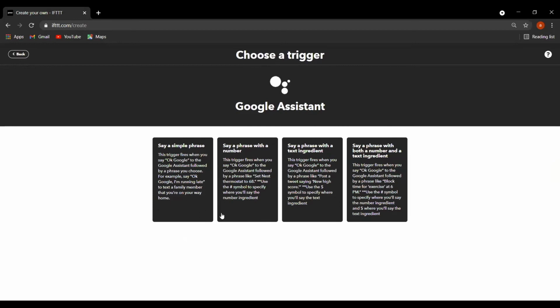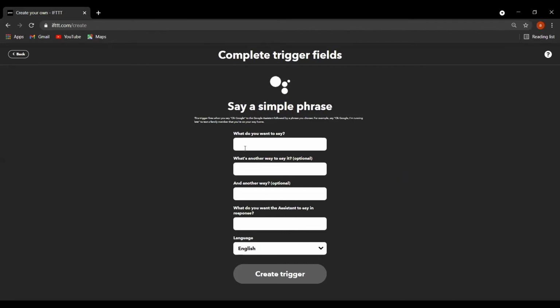When you select Google Assistant, it will offer the option to say a simple phrase with a number and all. In my case, I will choose say a simple phrase, light on. I have clicked on that, and this type of interface will appear: say a simple phrase, what do you want to say? That means what do you want to command the Google Assistant. In my case I write lights on. You can give two or three commands for a single task. I can also say switch on my house light.